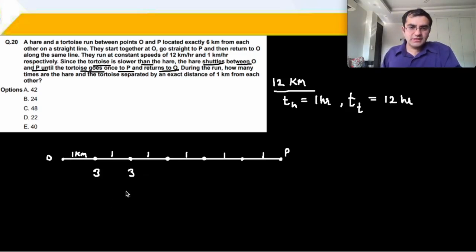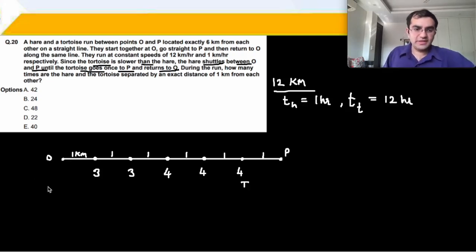So once the hare is reaching this particular point, it will become 4 times. Similarly here also it will become 4 times, and then here also 4 times. And now the tortoise is over here. Okay? Now the hare is obviously at this point O.